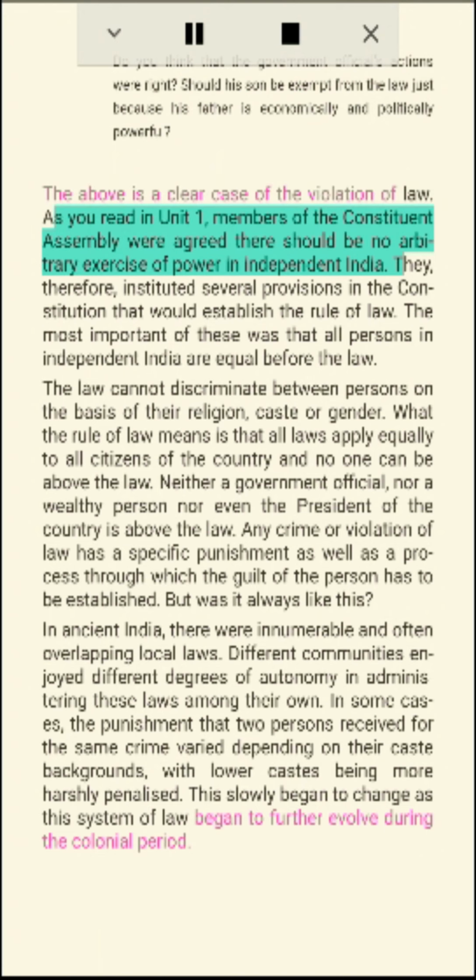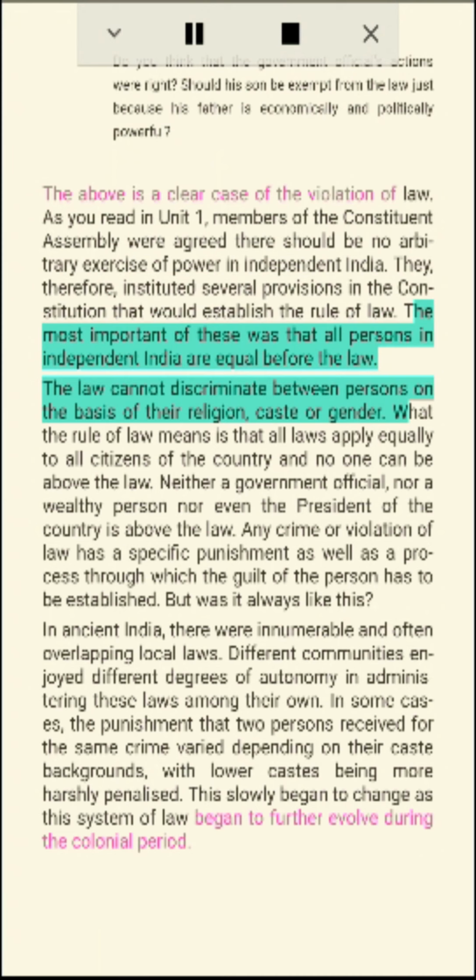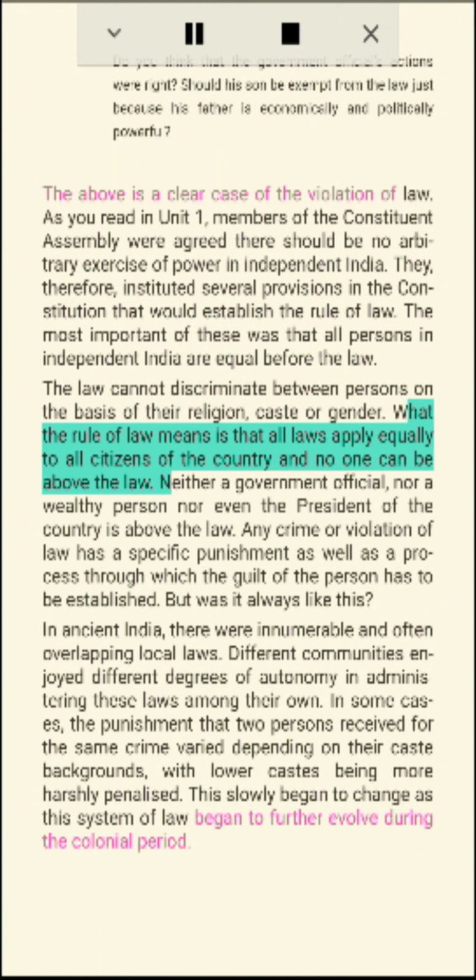As you read in Unit 1, members of the Constituent Assembly were agreed there should be no arbitrary exercise of power in independent India. They, therefore, instituted several provisions in the Constitution that would establish the rule of law. The most important of these was that all persons in independent India are equal before the law. The law cannot discriminate between persons on the basis of their religion, caste, or gender.